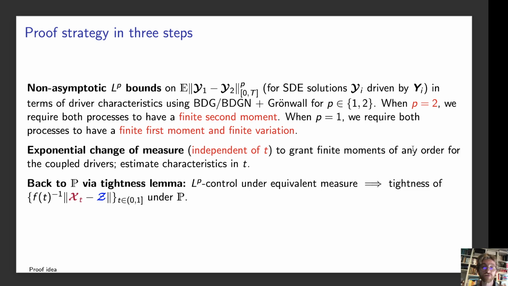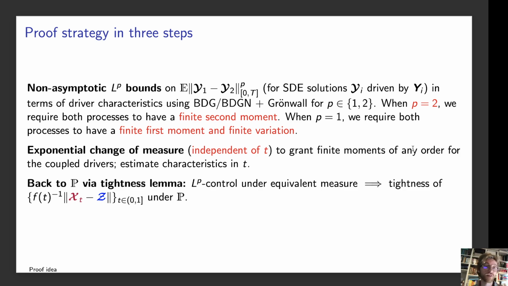For these general bounds, when p is equal to 2, we require that both processes Y1 and Y2 have finite second moment, and when p is equal to 1, we require both processes to have finite first moment and finite variation. So we'll come back to this, but this gives us a problem in applying it directly to our case, because we have Z being alpha stable and Xt being in the domain of attraction of alpha stable, meaning that for alpha between 1 and 2, not excluding 2, the processes will not have finite second moment. So we need an additional step, which is our second step in the proof strategy.